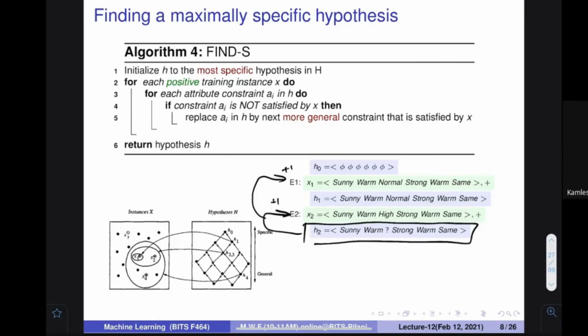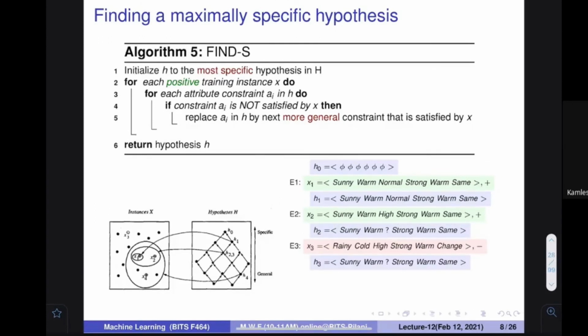Whenever a new training example is coming, for example, the next training example is rainy, cloudy, high, strong, warm, and this is negative. I am not caring about it, because negative is always given by my hypothesis. I don't care about that. If it is negative, I'm not going to modify myself, because I should include only the positive examples. So the same hypothesis remains.